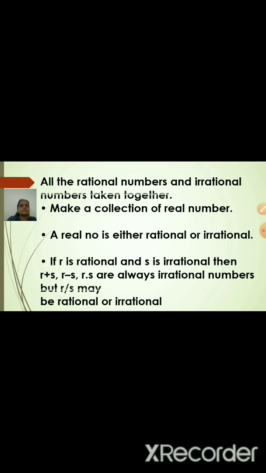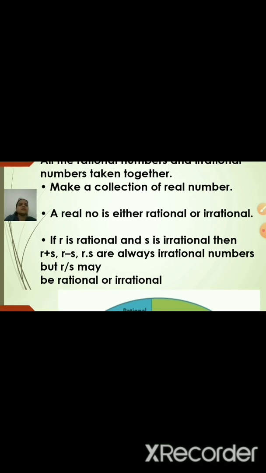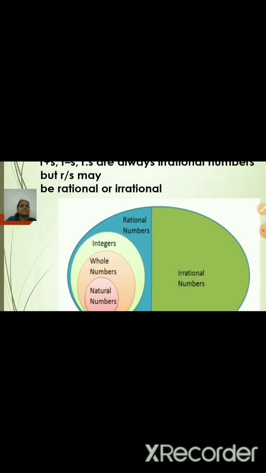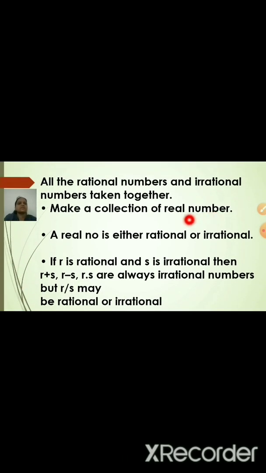Now the next thing we will see is some properties of rational and irrational numbers. First, all rational numbers and irrational numbers taken together make the collection of real numbers. So the group of real numbers is all rational numbers plus all irrational numbers.